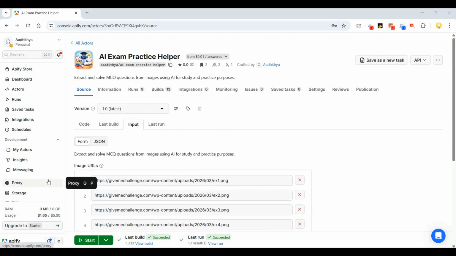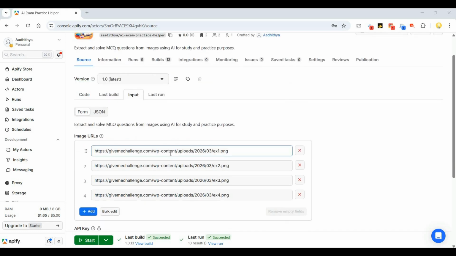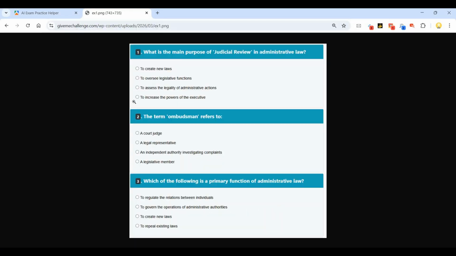Hi everyone, in this video I will show you how you can use AI to help yourself in practice exams. So this is known as an Apify Actor. I will leave the link to this Apify Actor in the description. You can come to this and input the images that you want to solve. It could be a screenshot, or it could be an image that you took from the web.